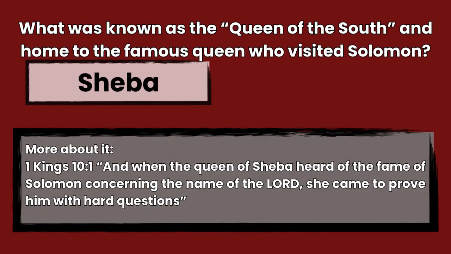The answer is Sheba, 1 Kings 10:1. And when the queen of Sheba heard of the fame of Solomon concerning the name of the Lord, she came to prove him with hard questions.